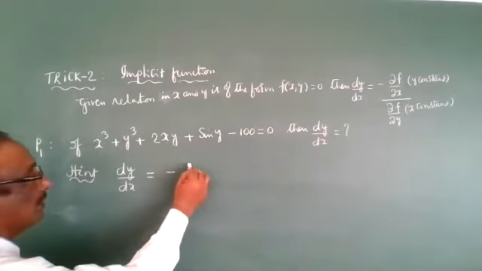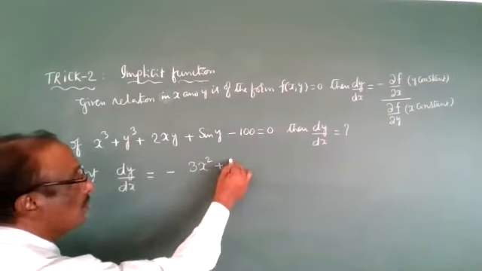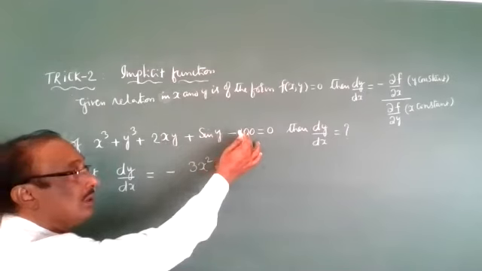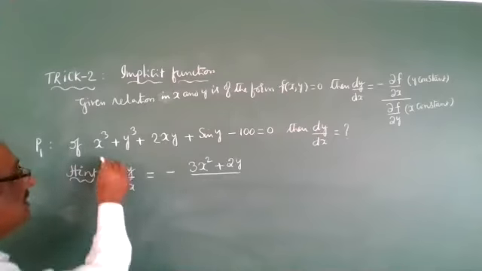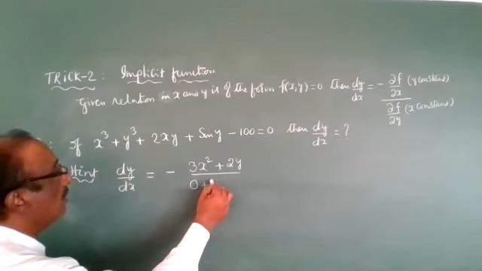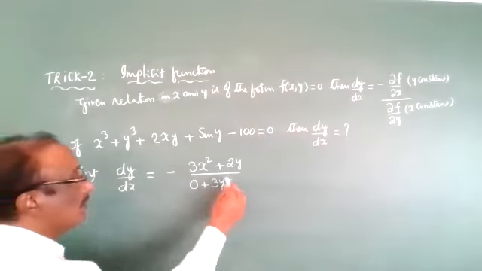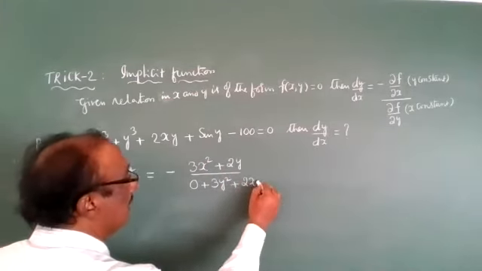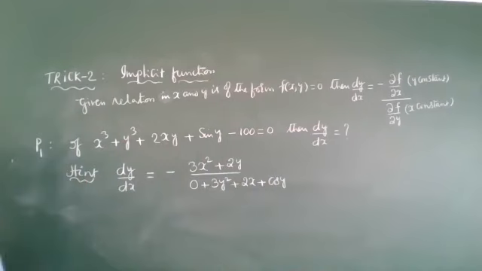So the x³ derivative is 3x², the y constant derivative is 0, 2y is the coefficient and the x derivative is 1, sin y is a constant so its derivative is 0, and 100 derivative is 0. By the partial derivative with respect to y, x terms are constant, the y³ derivative is 3y². No need to write dy/dx. 2x is the coefficient and the y derivative is 1, and the sin y derivative is cos y. Finished. The problem is completed in only one line.